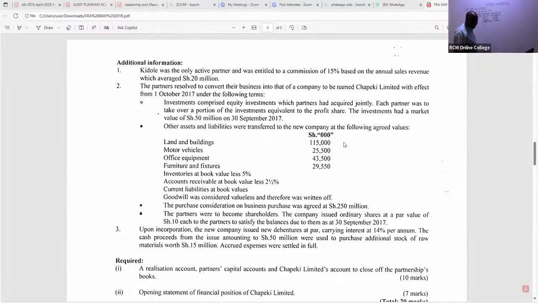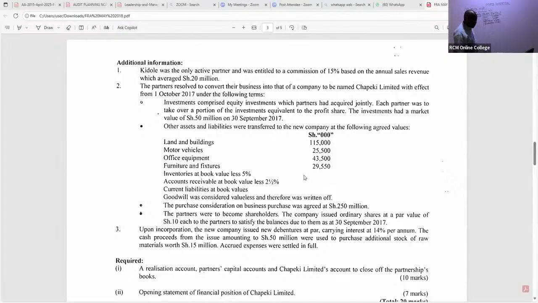43,500. Ladies and gentlemen, we have here furniture and fixtures. I can see the fair value. Remember, we are looking at these agreed values, fair value. So that is 29,550. Thank you so much.